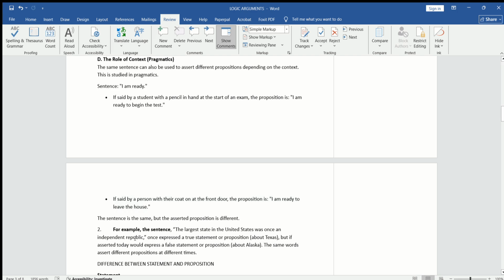So we can see that the sentence is the same, but the asserted preposition is different. I think that with these statements you better understand what we can see here in the sense of the context, that is pragmatics.